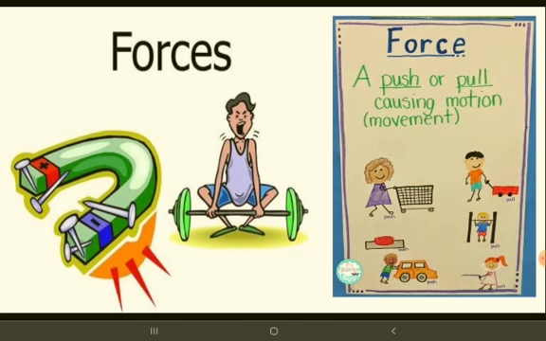Not only the door, all work is like this. If you keep a chair on one side and want to place it in another place, you have to bring it or push it. Then only it changes position, direction, everything. Force is very important for work. Thus, a push or pull applied on an object is called force. What is force, children? A push or pull applied on an object is called force.